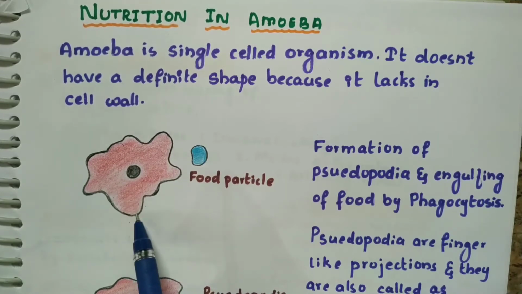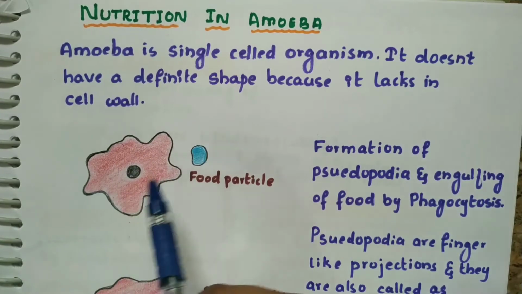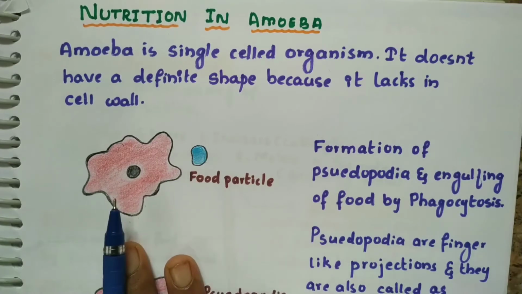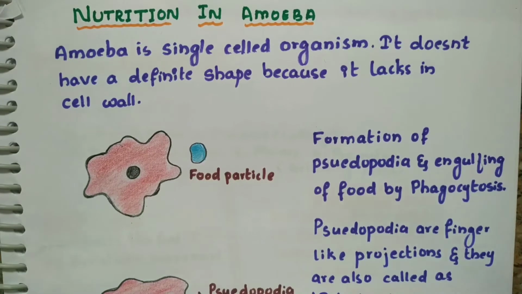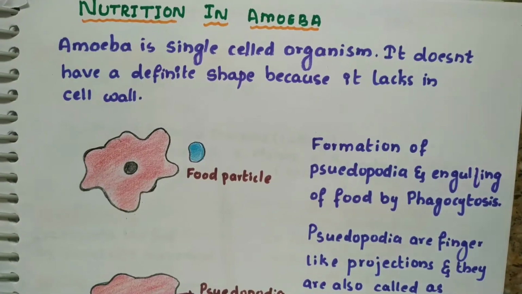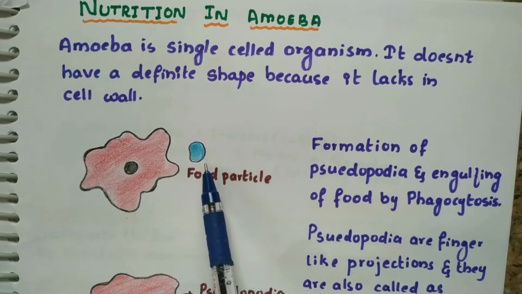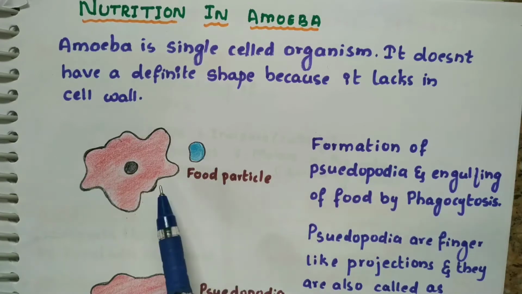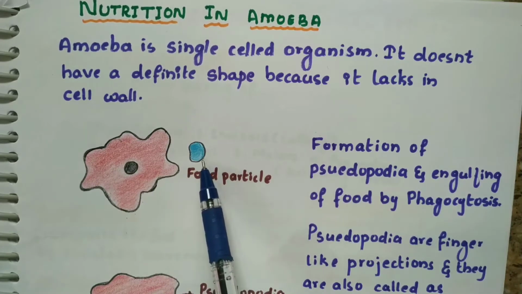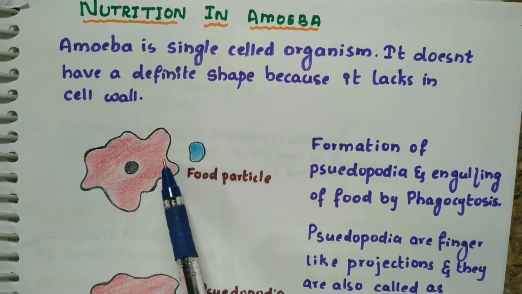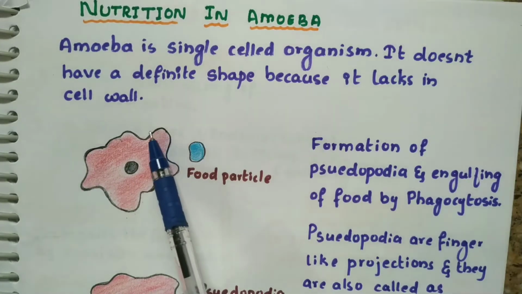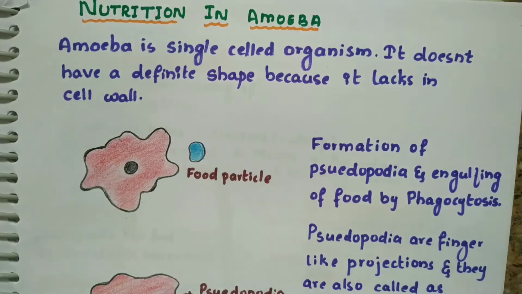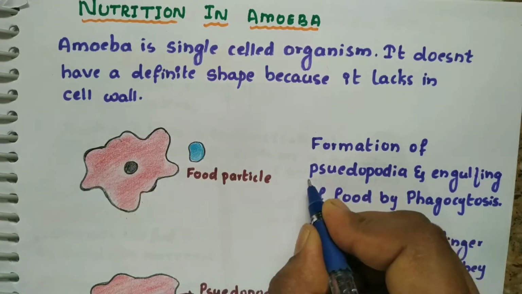That's why it does not have a defined shape. So we are going to learn the nutrition in amoeba. So what happens? You can see the diagram here. Amoeba is there and the food particle is there. As soon as the food particle reaches near the amoeba, it starts to form a false leg. You may see here it starts to form a false leg, which is called pseudopodia.